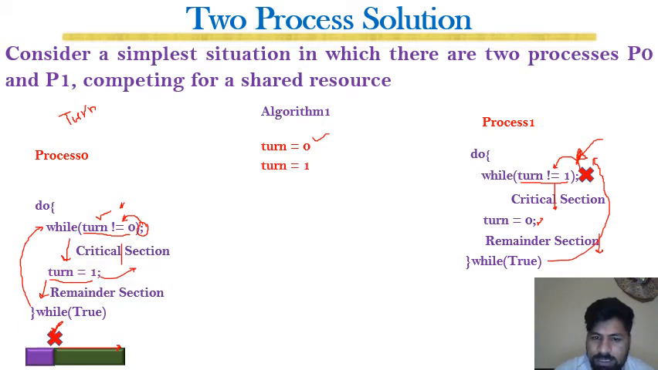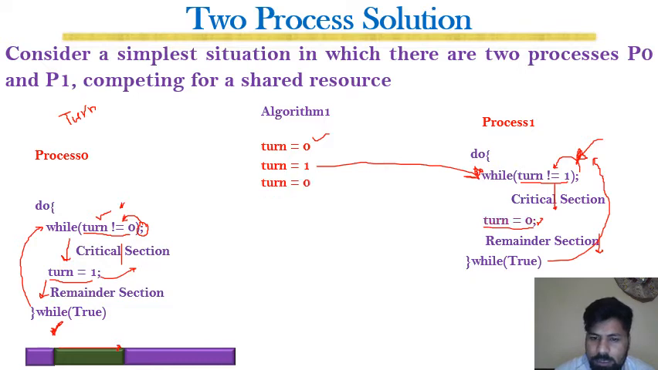And once the turn becomes 1, then this loop which was stuck will be released and will start execution and enter the critical section. Now it is in the critical section. After completion of the critical section, the process sets turn back to 0, and now it is done for P0, so P0 will start execution and it will enter the critical section and set the turn back to 1.